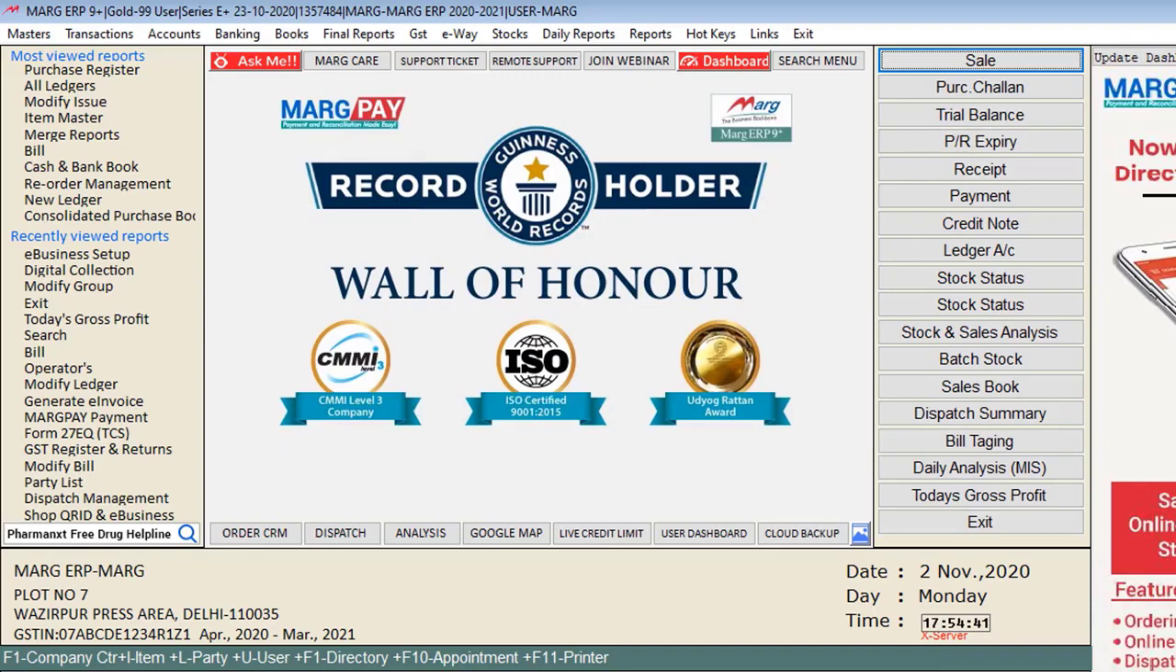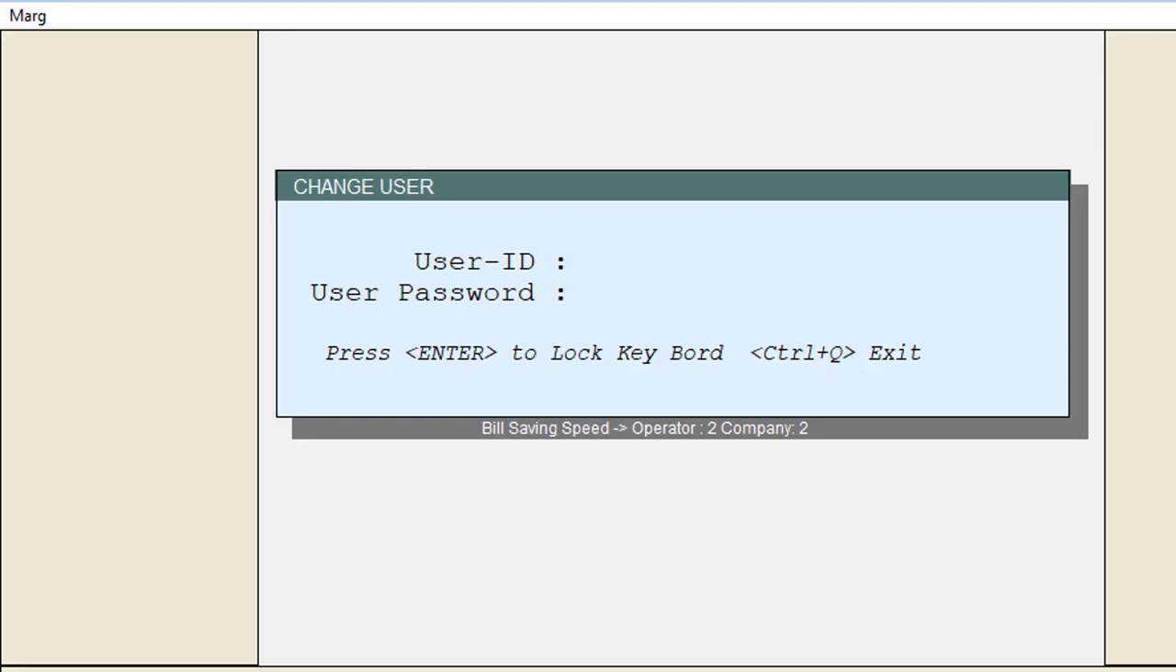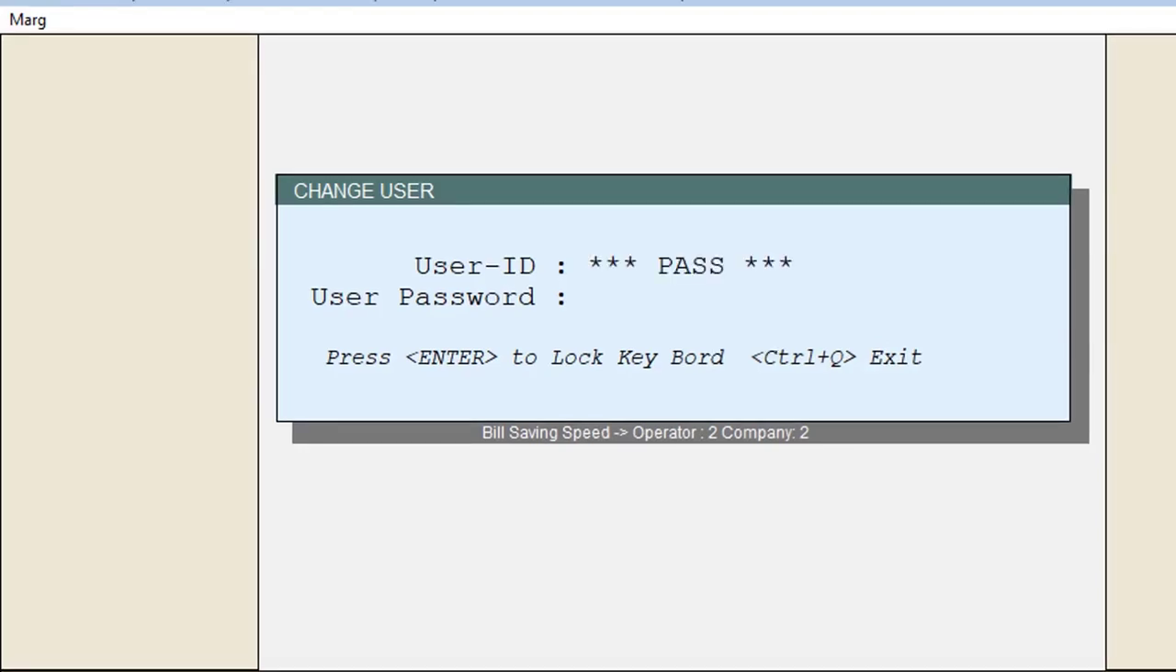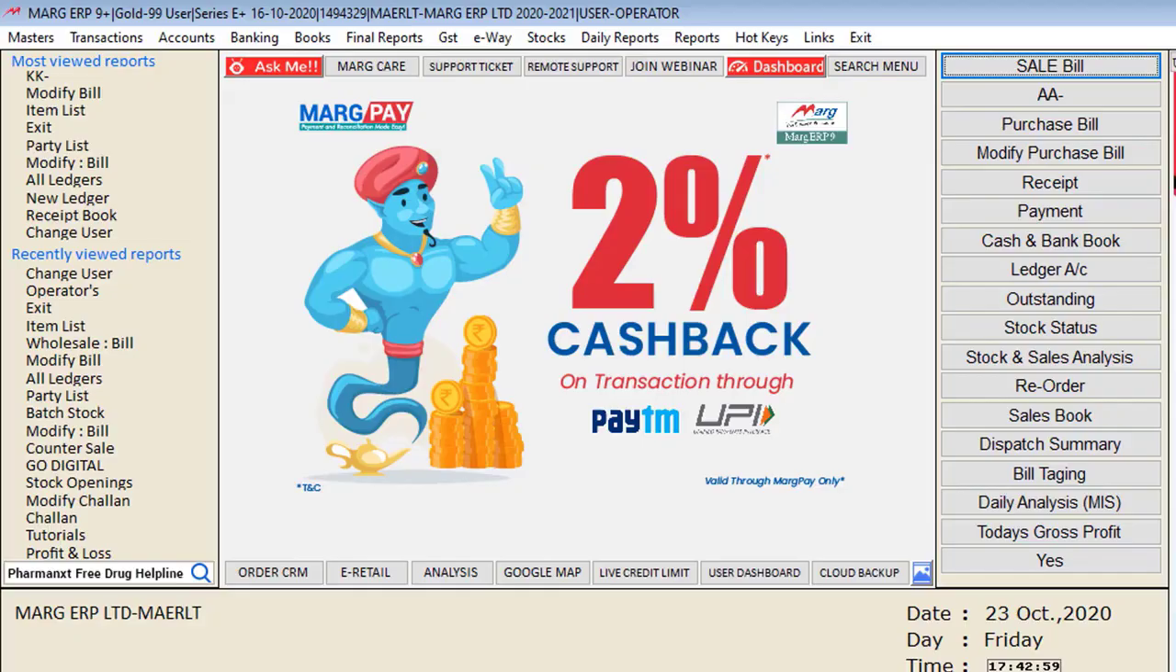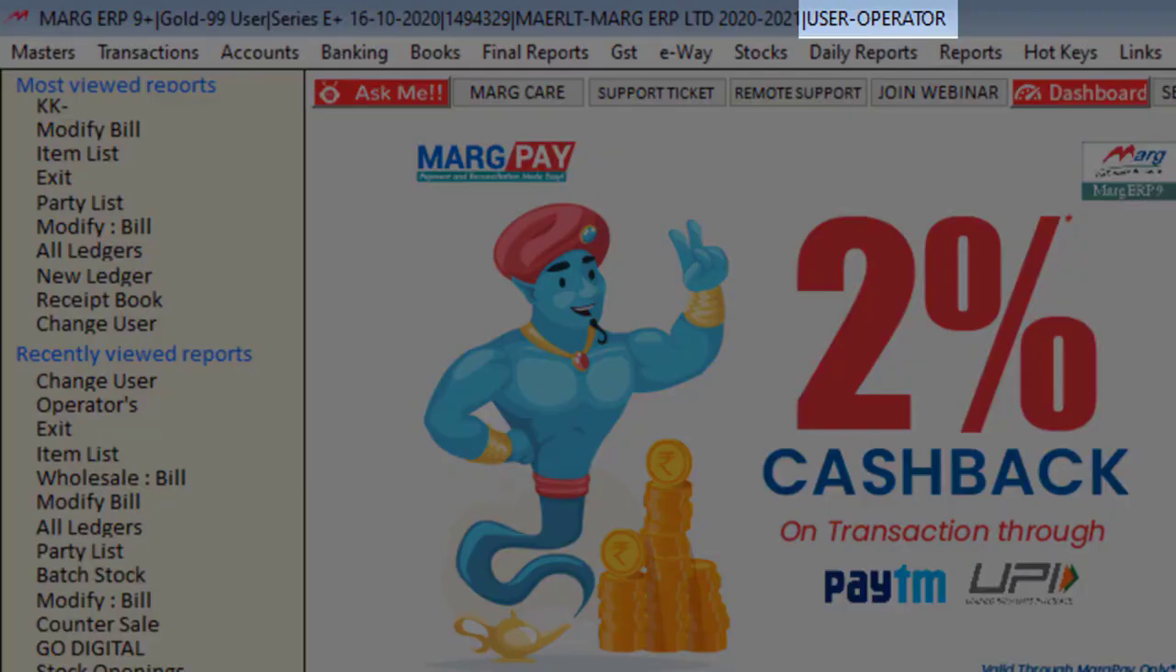After this, we will log in with the operator's user ID and password to whom we have given the permission of generating the bills only. For that, we will press Ctrl U on home screen. So a change user window will get open. Now we will mention the operator user ID and password and keep pressing enter key on this window. So in this way, we will get logged in through the operator user.